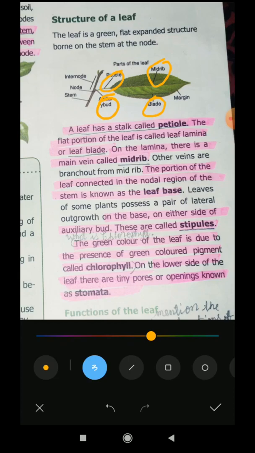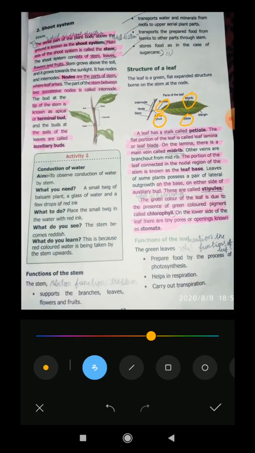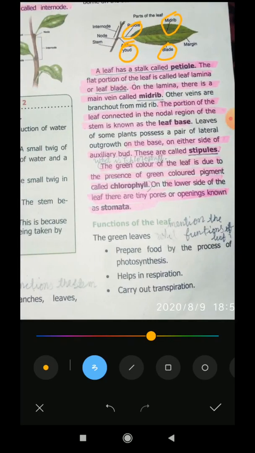Are you understood this structure of the leaves, children? Yes or no? Yes. Next is the function of the leaf. Next one is what? Function of the leaf.